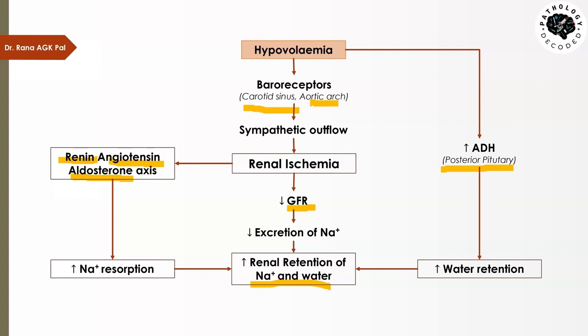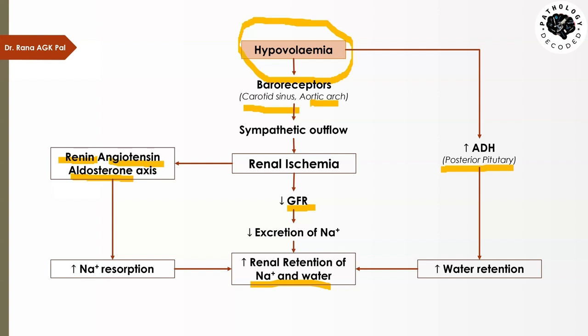This is a good thing because hypovolemia occurred and our volume has to be preserved. But what if the kidney is fooled? If the volume in the body is sufficient, but the volume reaching the kidney is not enough, the kidney will think that there is less volume of blood in the body, and the kidney will start doing all this exercise. So less urine will be formed and renin will increase. So more sodium and more water will be preserved, and added to the normal volume, it will cause hypervolemia.